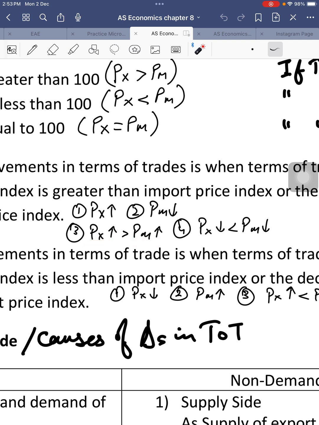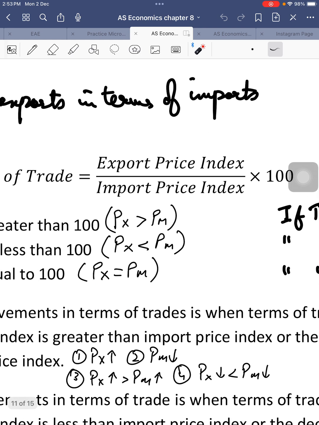Number three is, if exports are also becoming expensive and imports are also becoming expensive, then what? In that case, an improvement in terms of trade will happen when exports are becoming more expensive compared to imports, right? So an increase in the price of exports is greater than the increase in the price of imports, and in that case the numerator will rise by this much, the denominator will rise by this much, so the overall impact on the fraction will be that there will be an increase in terms of trade.